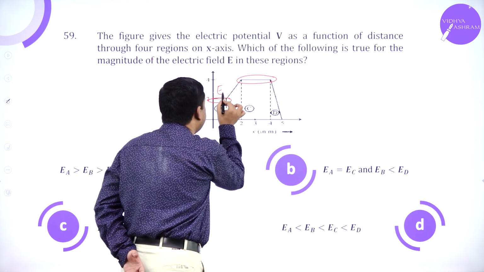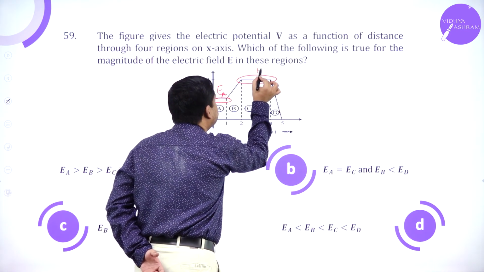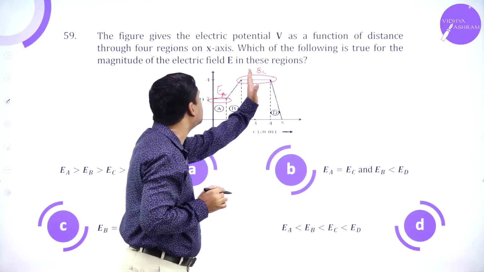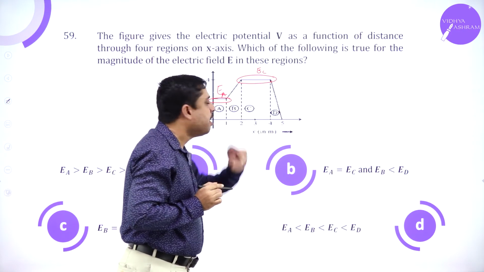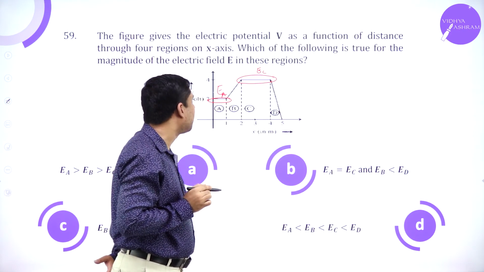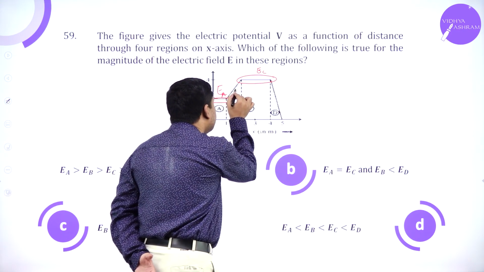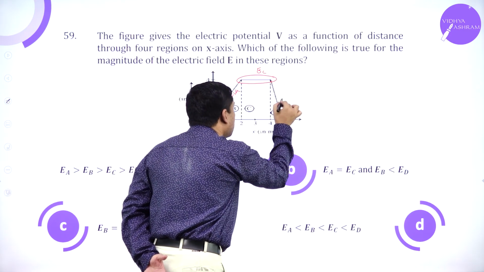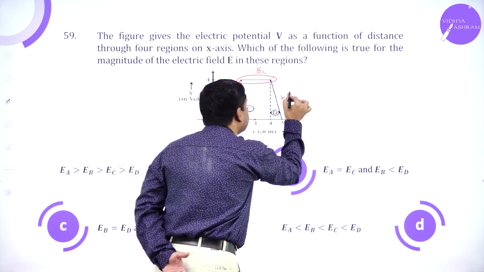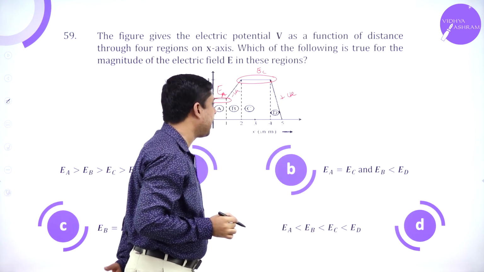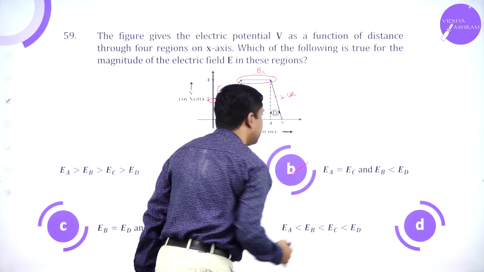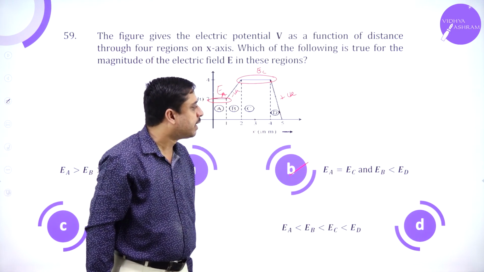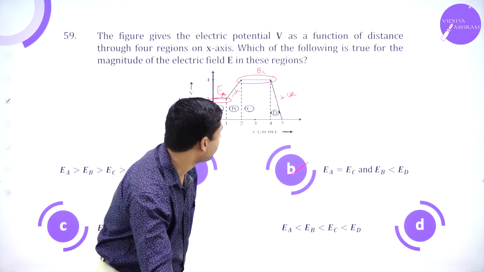If I observe EA and EC, they have to be equal because there is no slope at all. So EA becomes equal to EC. Here, the slope is less, negative. Here, the slope is more, positive. So the answer is EA is equal to EC and EB less than ED.